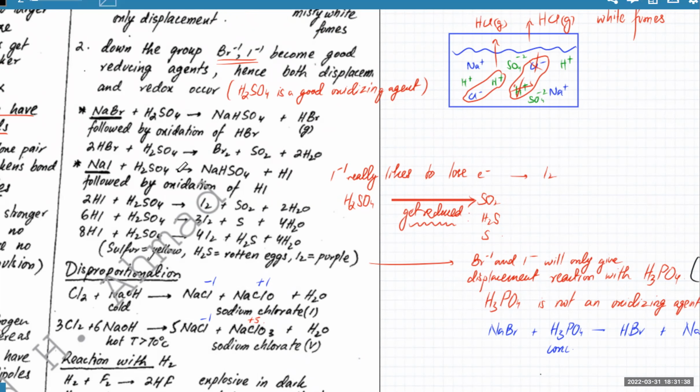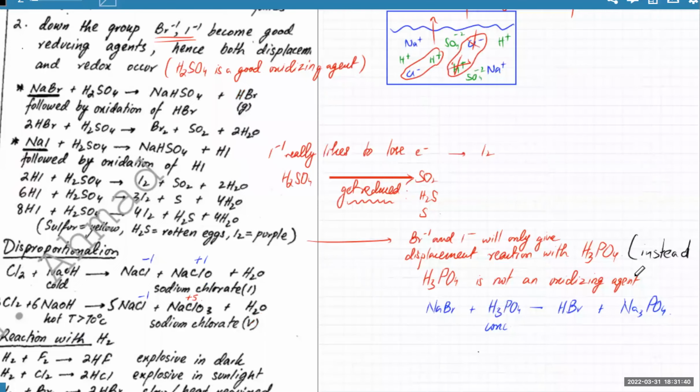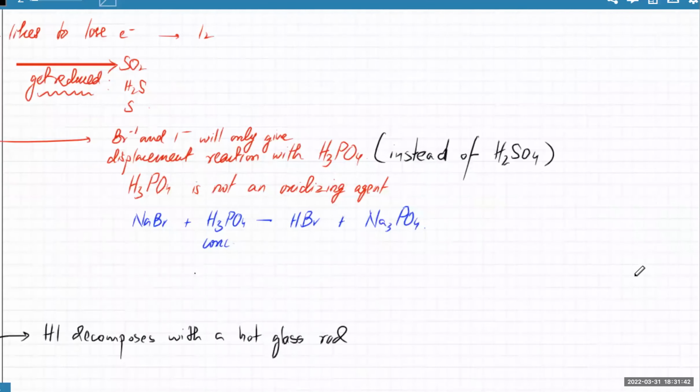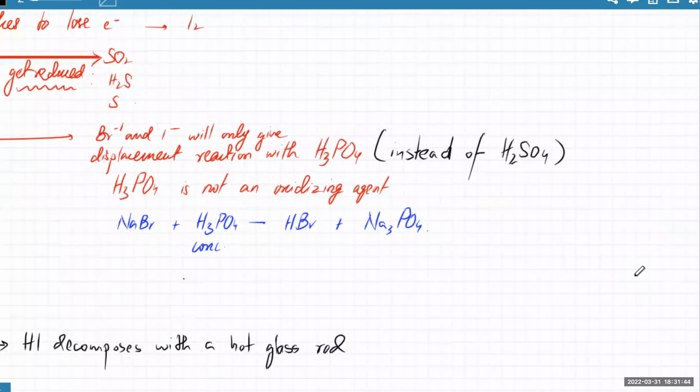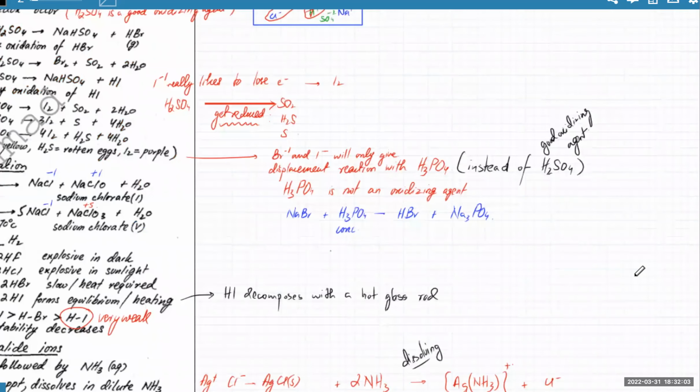So if you replace sulfuric acid by phosphoric acid, इधर मैं वो add भी कर देता हूँ कि phosphoric acid is not a good oxidizing agent. तो इसलिए I-1 is able to behave as a reducing agent with sulfuric acid, but not with phosphoric acid.